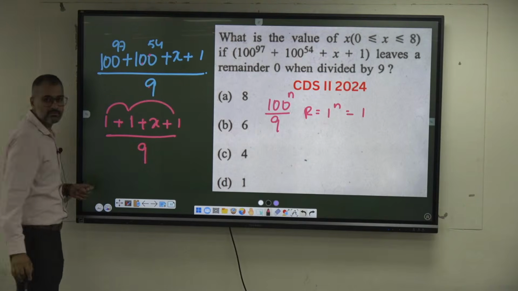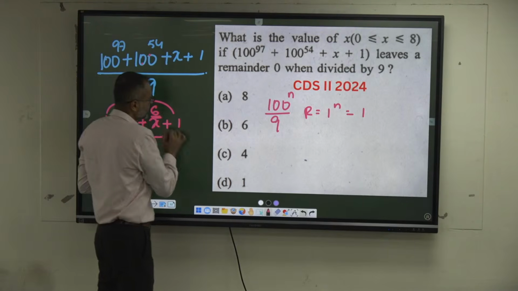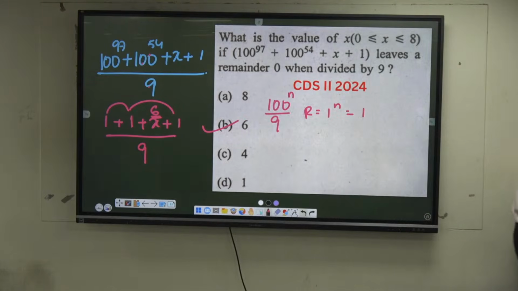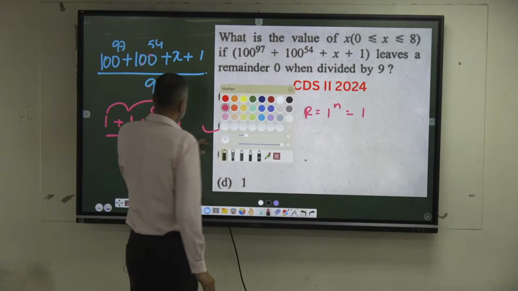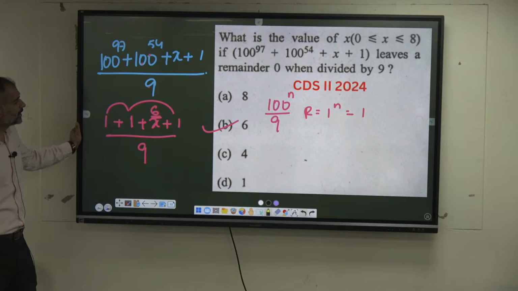1 plus 1 plus 1, what is it? 3. How much more is required? 6. The number is lying between 0 to 8, meaning a single digit number. They are all one and the same cases. The way of putting questions is a little bit varied. You will see this year also, but definitely in different forms. Shall I move this? Understood, right?